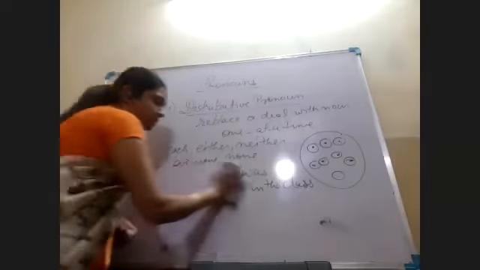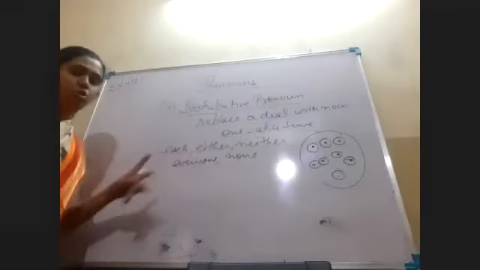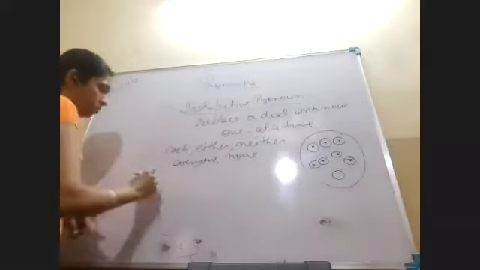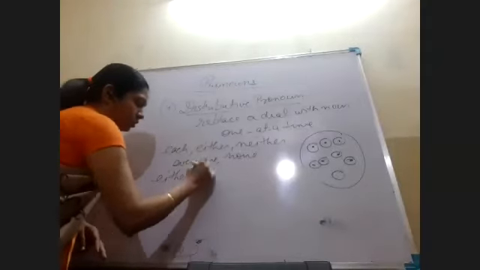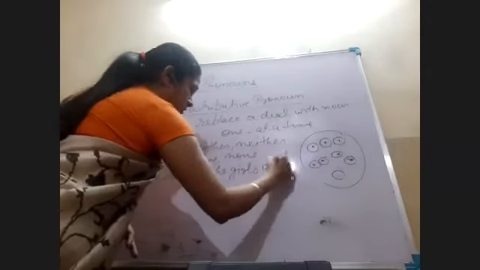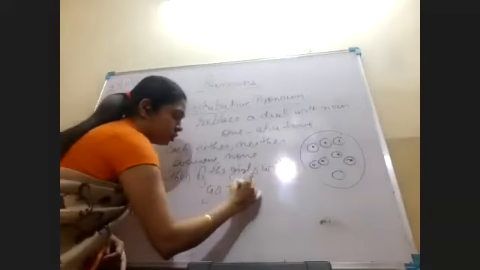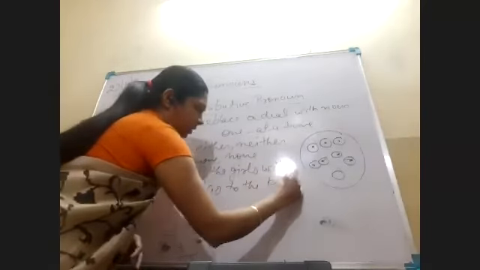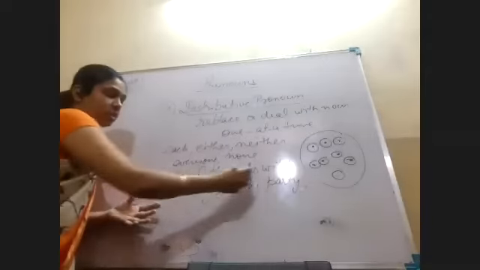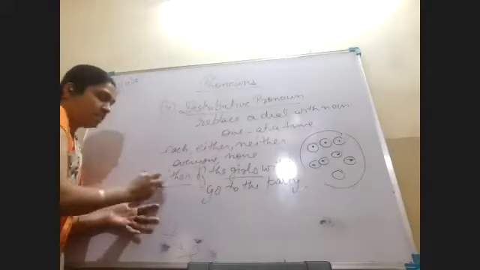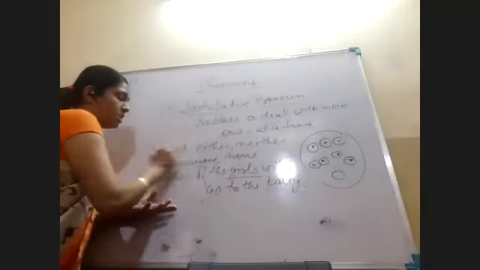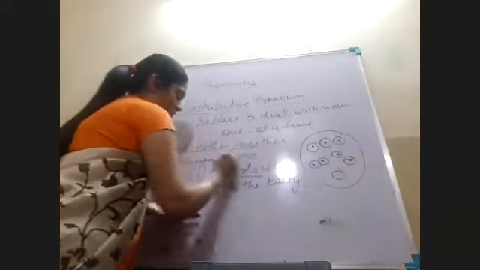Now either is used when we refer to two people. Either of the girls will go to the party. Now when I say either of the girls, there are two girls, and either means any one of the two. The only difference is the meaning of these words.